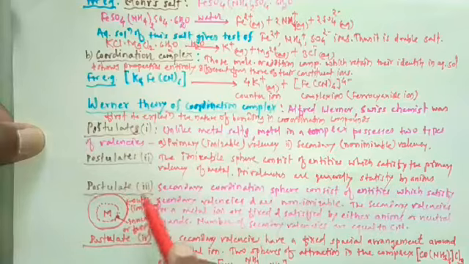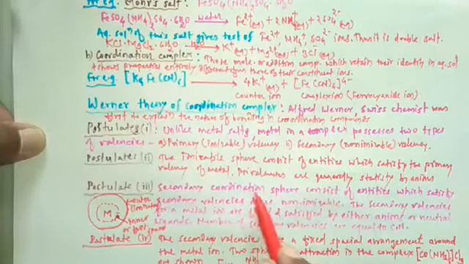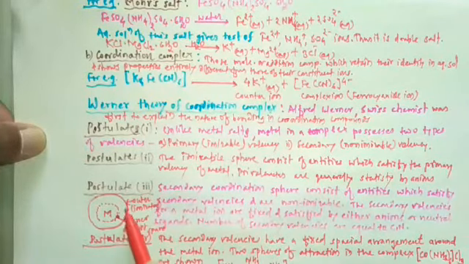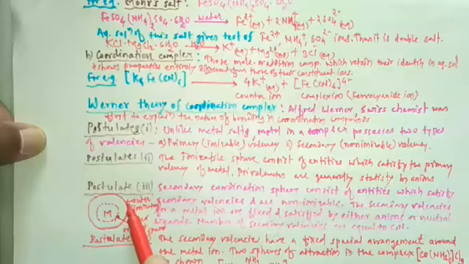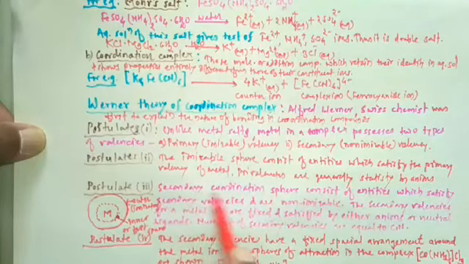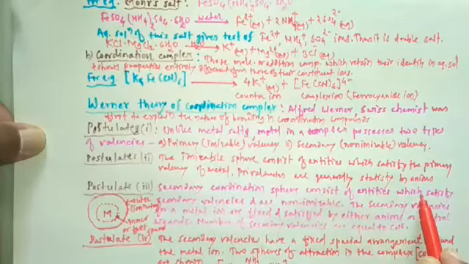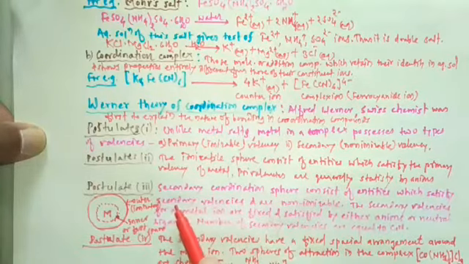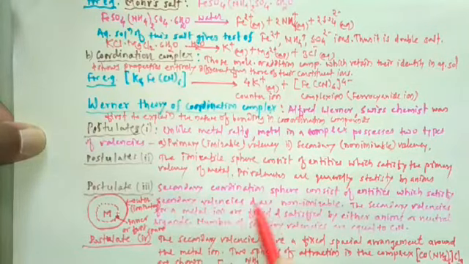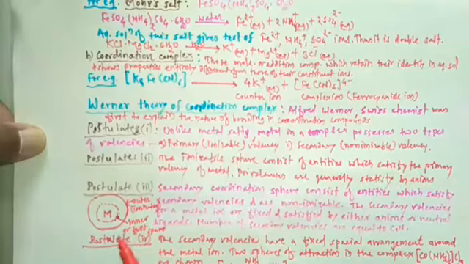Then the next postulate is the secondary coordination sphere. This is the outer or secondary coordination sphere. It consists of entities which satisfy the secondary valencies and are non-ionizable.